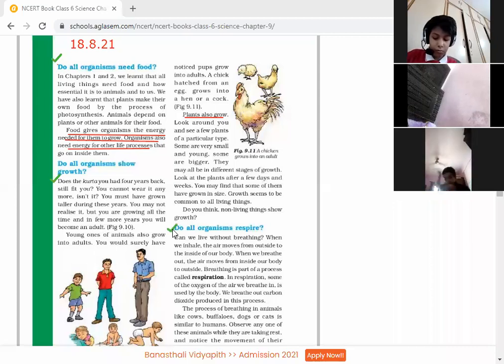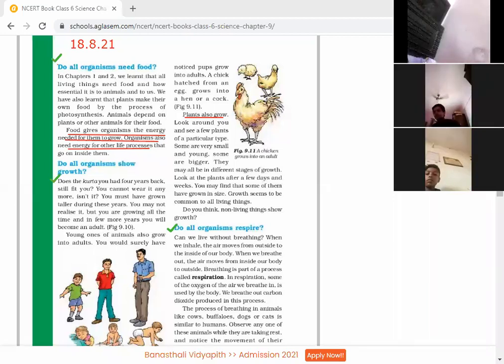Yes, Puneet Anand. Next, do all organisms respire? Can we live without breathing? When we inhale, the air moves from outside to the inside of the body. When we breathe out, the air moves from inside our body to outside. Breathing is a part of a process called respiration.